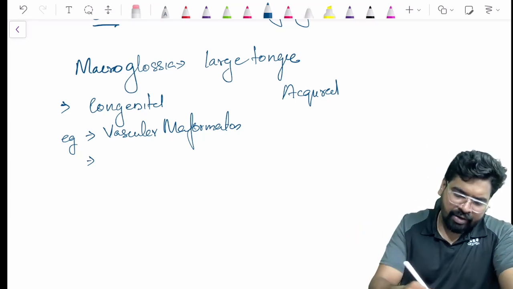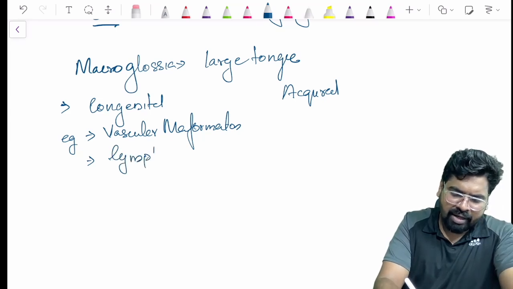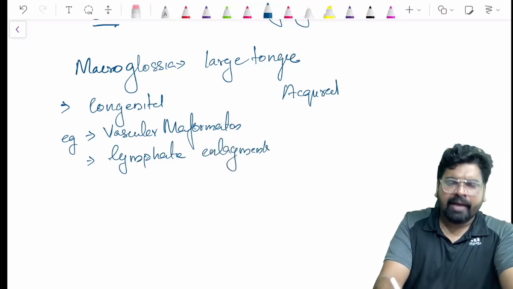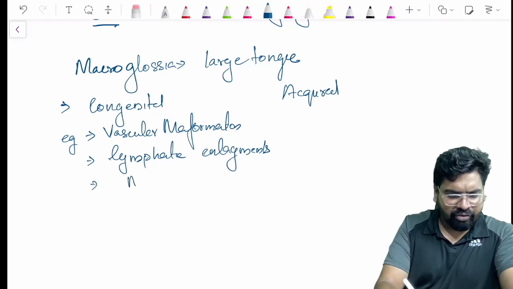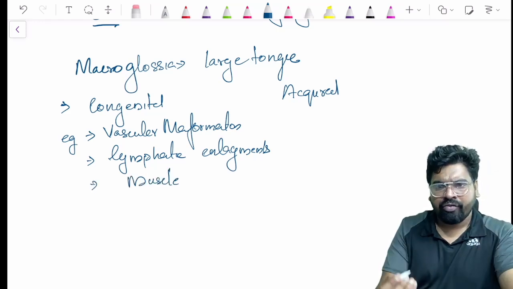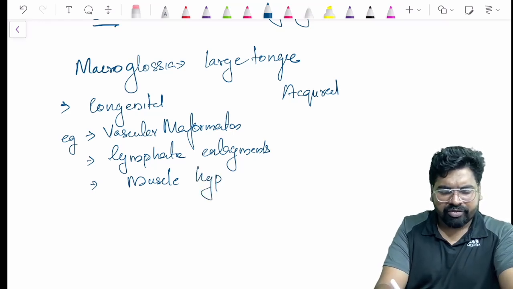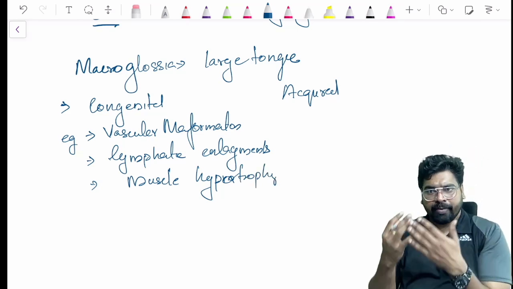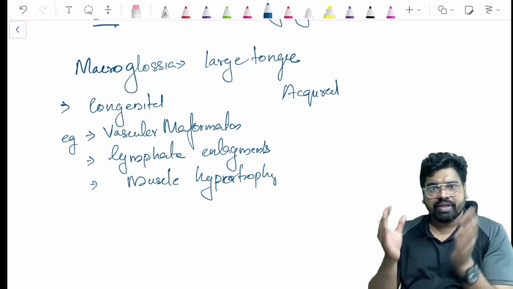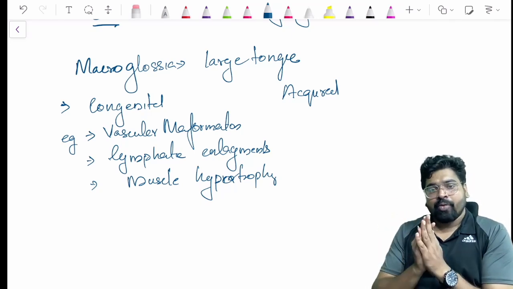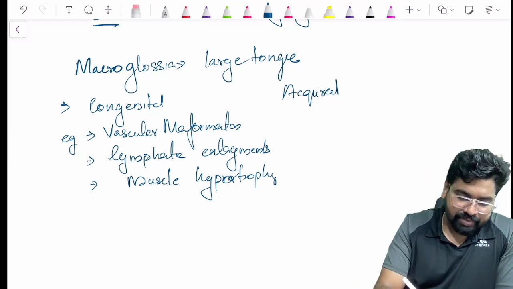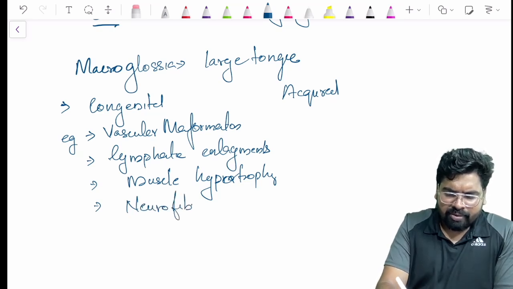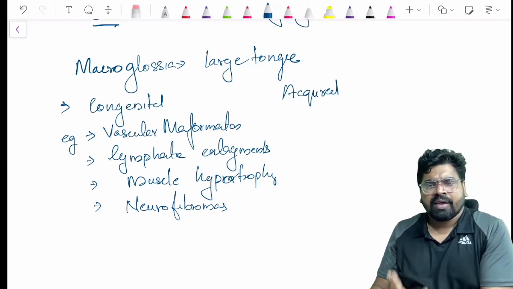Also lymphatic enlargements, and any problem with the muscles, such as muscle dystrophies or muscle hypertrophy. If the muscle has hypertrophy, the tongue will also enlarge, because most of the tongue is made of muscles. Then any nerve-related neurofibromas. All these conditions can come congenitally.